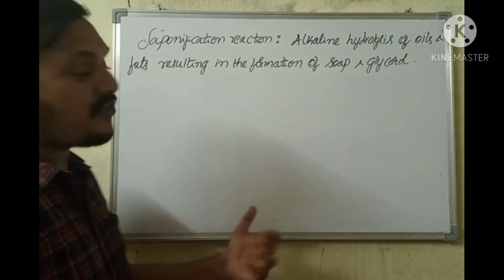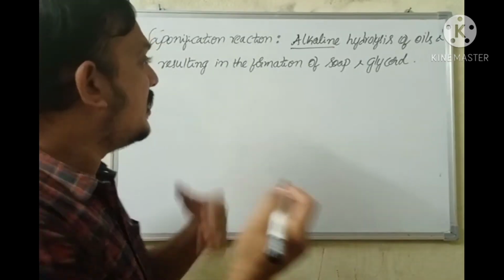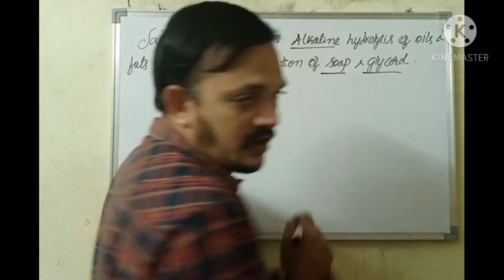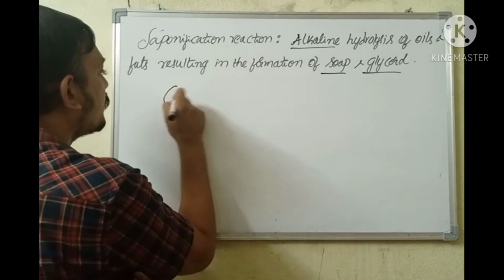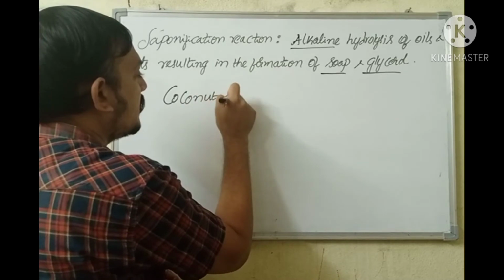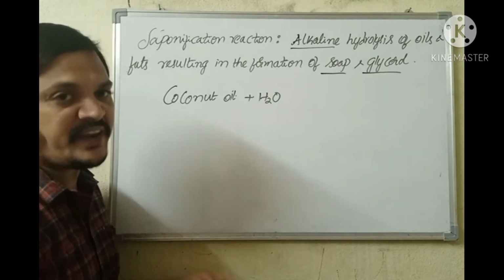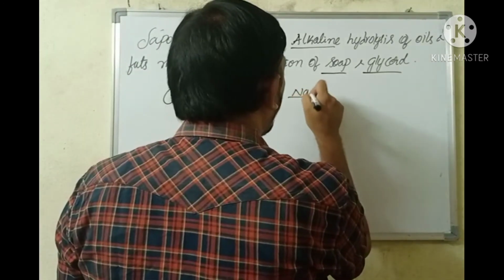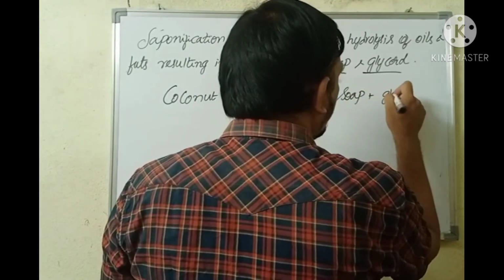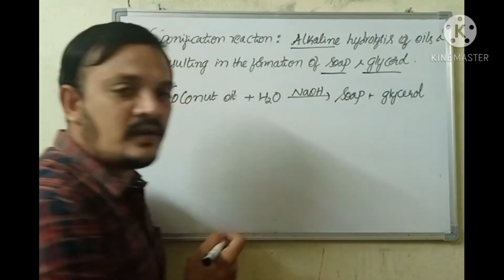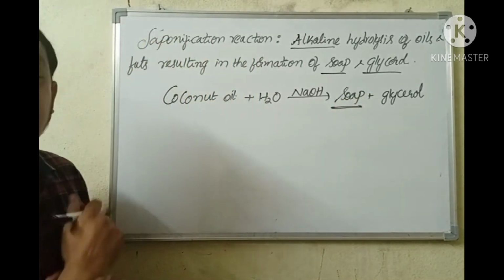That means hydrolysis of an oil or fat molecule in the presence of alkali leads to the formation of soap and glycerol. That reaction is referred to as saponification reaction. For example, coconut oil, when it is subjected to hydrolysis, that means made to chemically split by reacting with water in presence of a base NaOH, results in the formation of soap and glycerol. As soap is produced in this reaction, that reaction is referred to as saponification reaction.